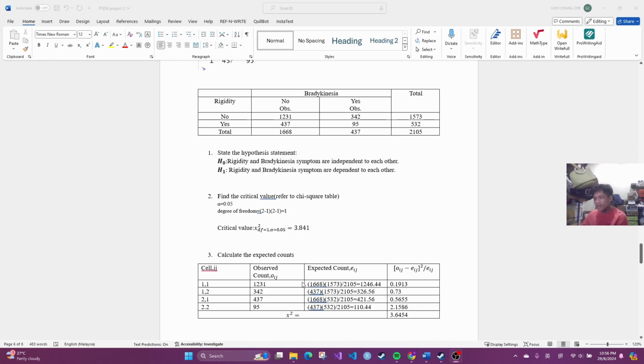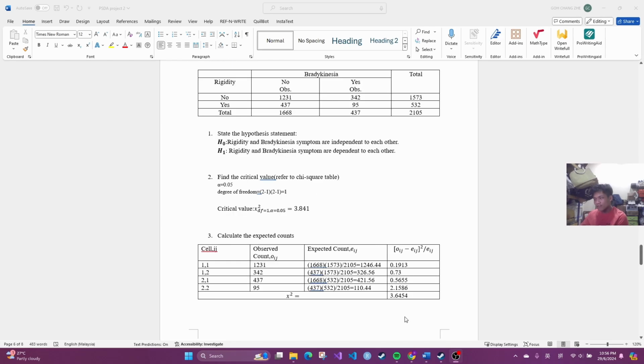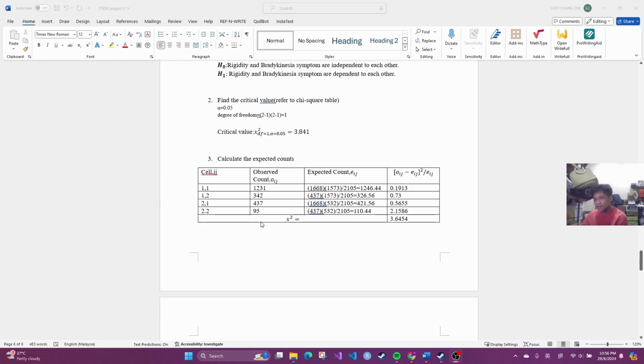After that, we can find the test statistic value now. So before we get the test statistic value, we have to find the expected count for each cell. After we get the value of expected count, we can find the test statistic value. So the value of the test statistic is 3.6454. And since we have the value of the test statistic and the critical value, we can make a decision now.